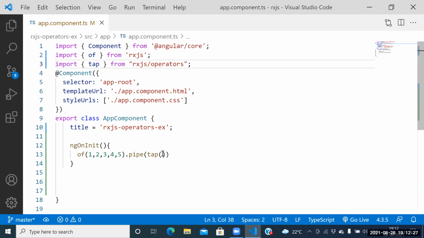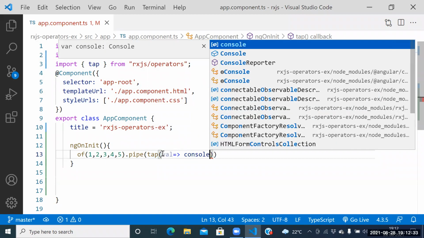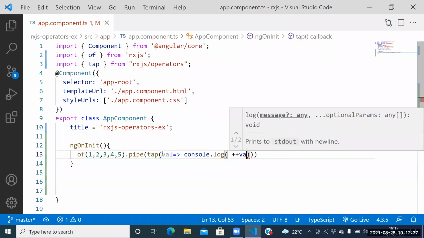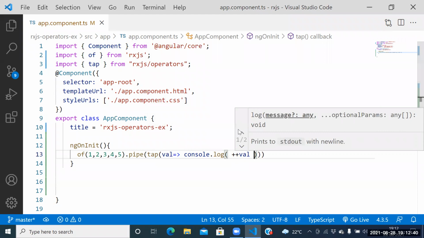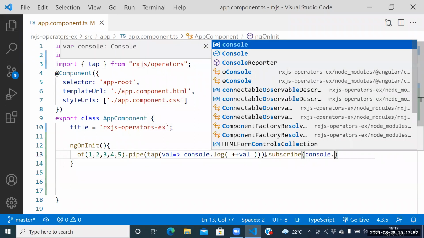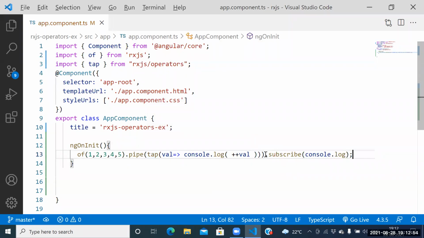Now say this one. Here each value will be stored, whatever the value is there. console.log of 'odd' plus val. Is it a permanent change? Is it a permanent value? No, it's a temporary value. But how to get the original value? With the help of the subscribe function.